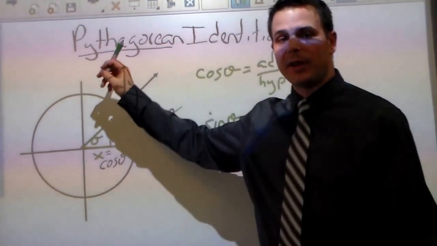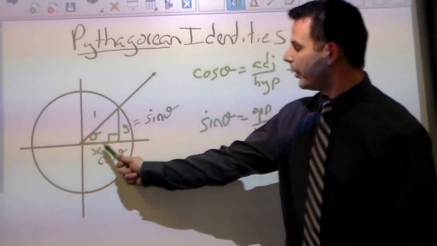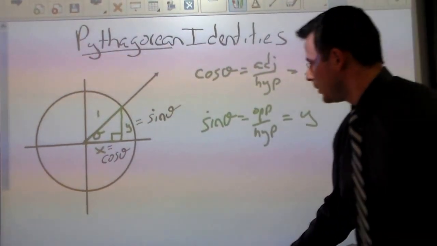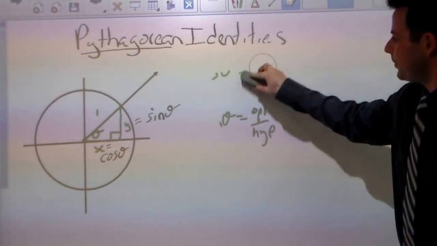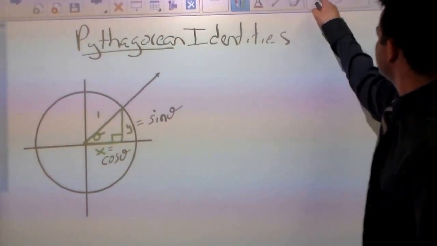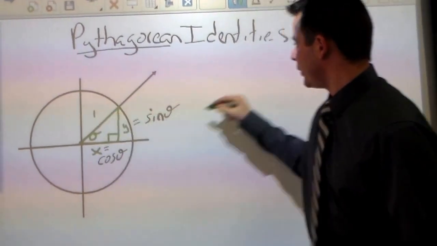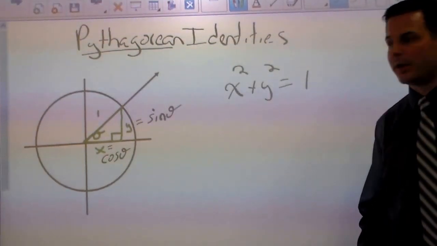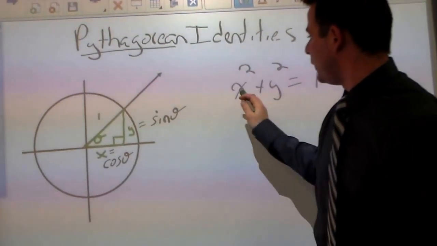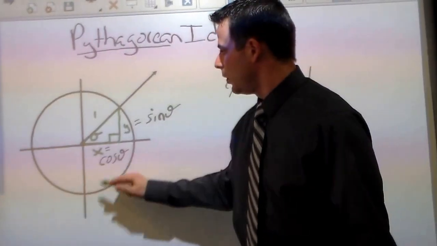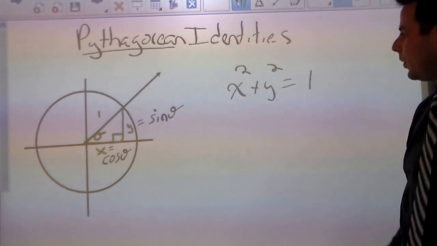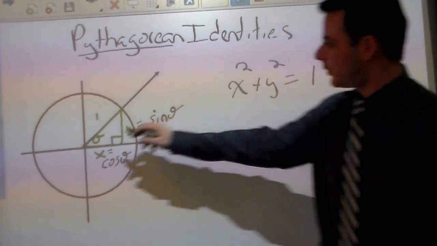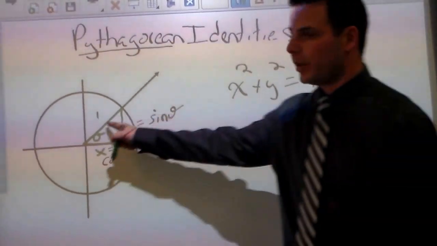So now, the Pythagorean identity comes from the fact that a squared plus b squared equals c squared. There's a couple of things we could recognize from that. We can say that we have x squared plus y squared equals 1 squared, or x squared plus y squared equals 1. This is a topic that we've covered also. This is the equation of a circle centered on the origin with the radius of 1. So that's the equation of the unit circle. (x minus a) squared plus (y minus b) squared equals c squared, where a is 0, b is 0, so the center of the circle is (0, 0), and the radius is radical 1, which is 1.